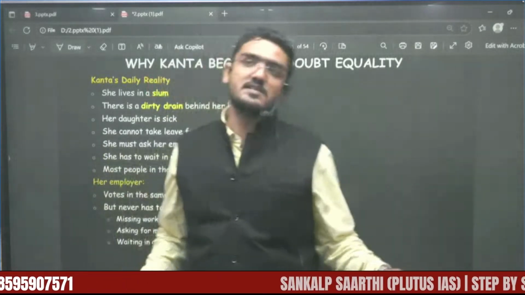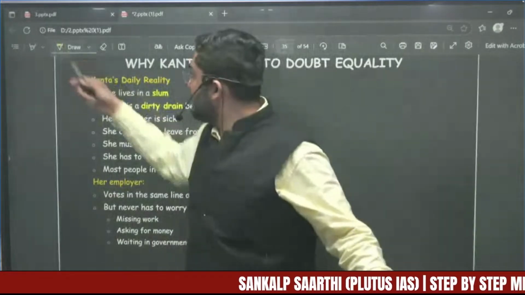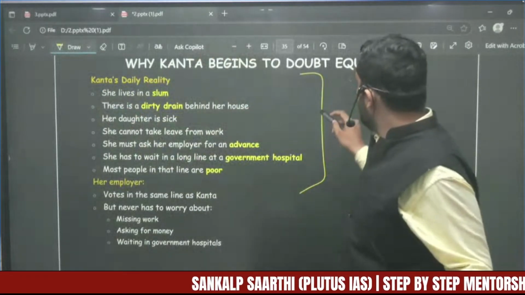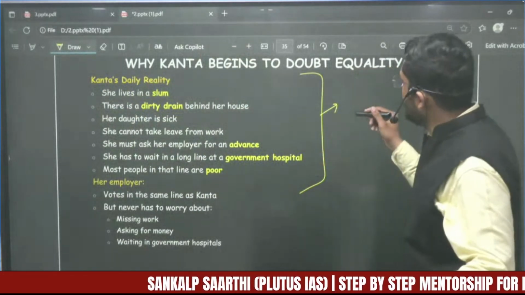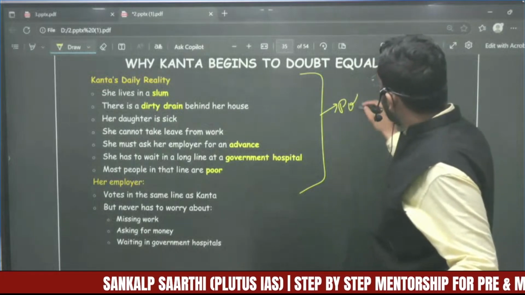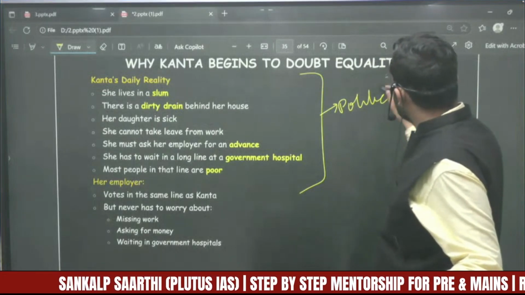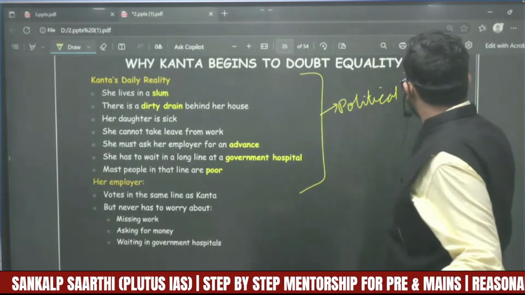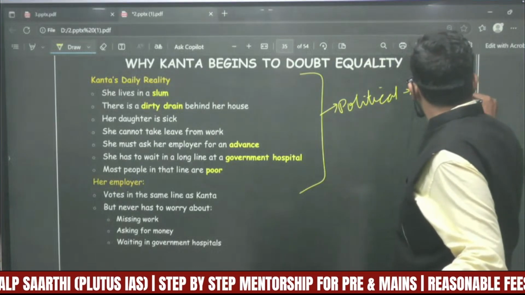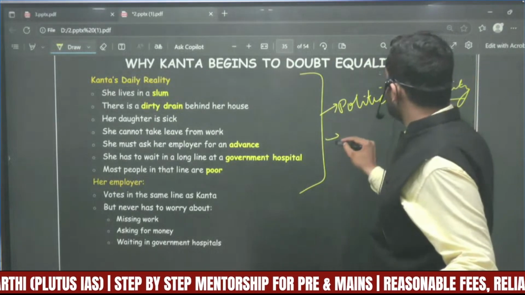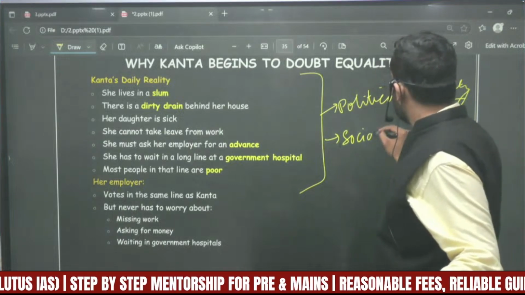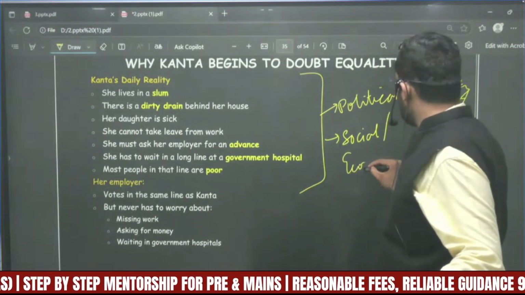Most people in that area are poor. Now, one very important thing I will tell you: in the political aspect, she is given equality. But what about the social or the economic aspect?